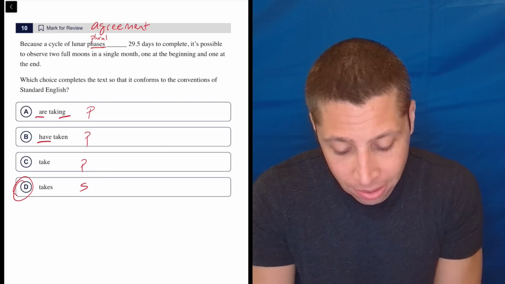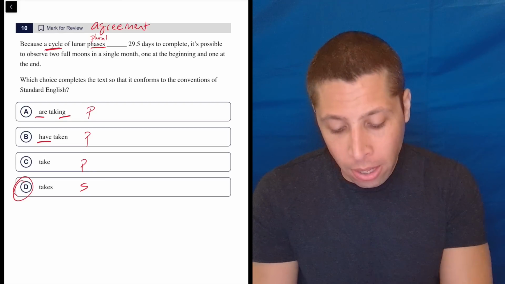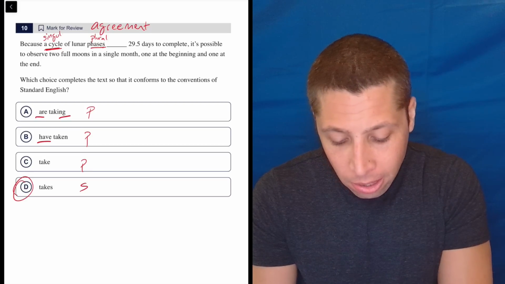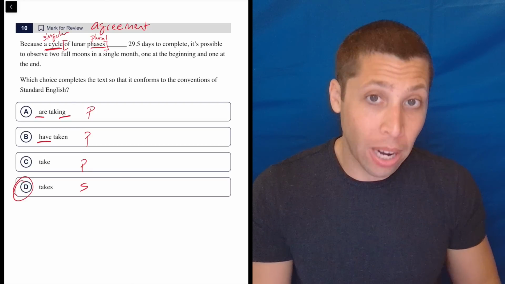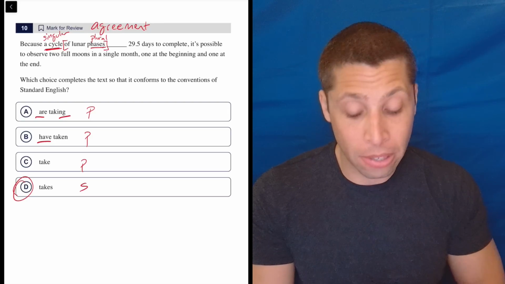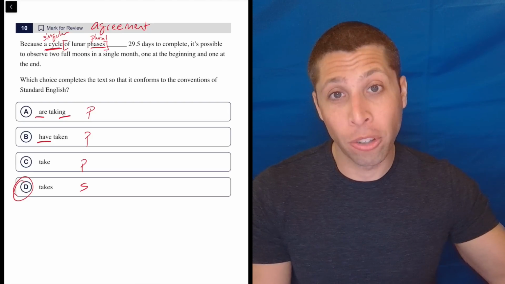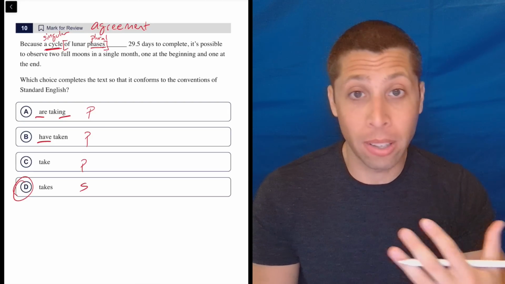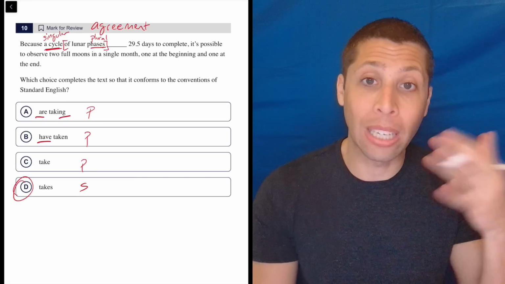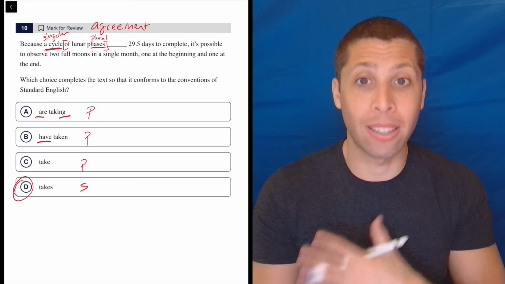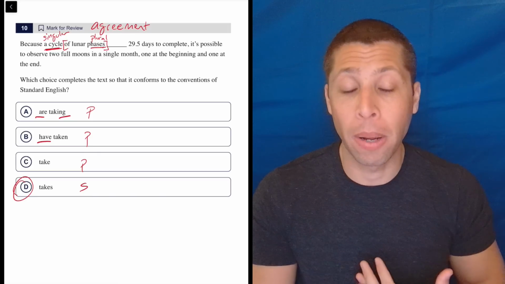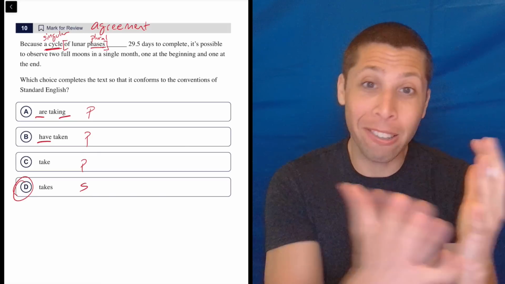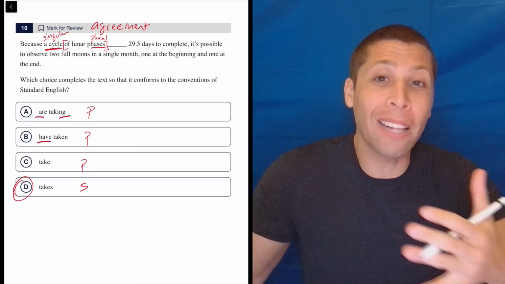The actual sentence is talking about a cycle. A cycle is singular. Of lunar phases is a prepositional phrase. The word of is the preposition that adds on extra information, but it's not necessary for the sentence. And so we can cut it out. And if we can cut it out, then it can't be the subject of the sentence. So prepositional phrases are not going to have the subject of that verb, but it's tempting, right? Because it's closer to the blank, it's closer to the verb. So that's what they want us to think.